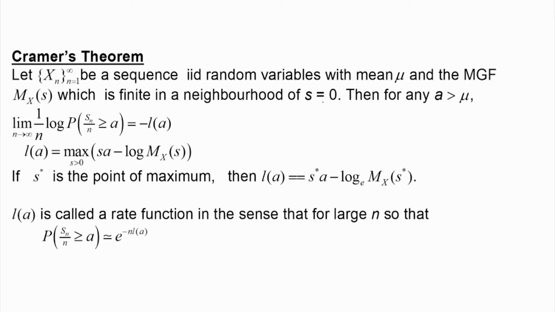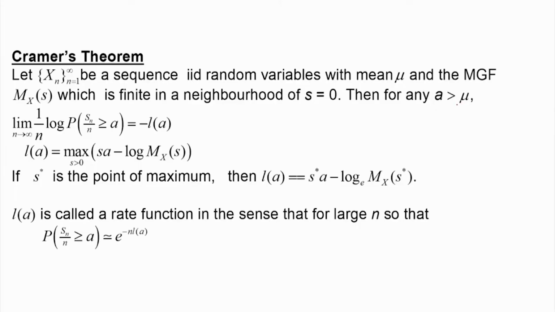That is one important assumption. Then we consider a number a greater than mu, where the mean of Xi is mu.